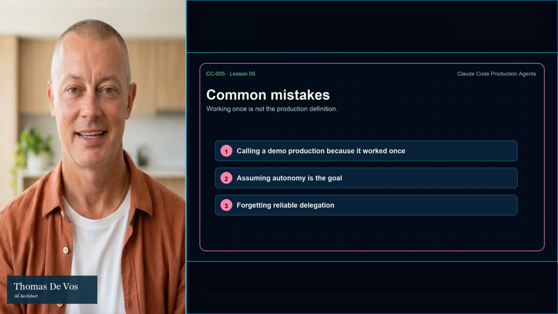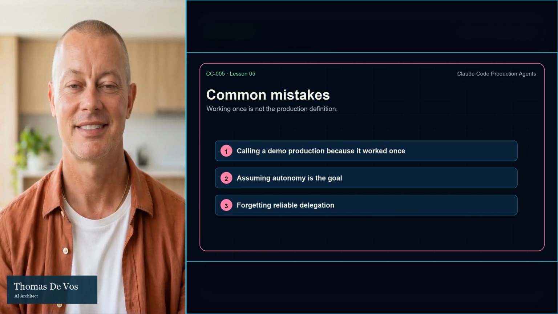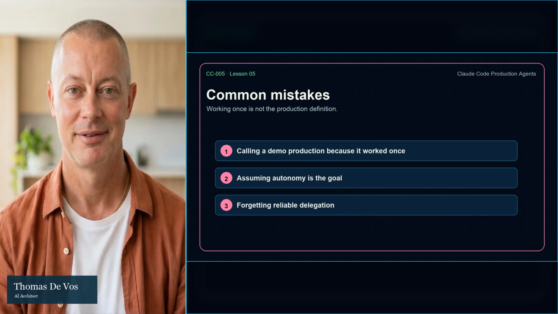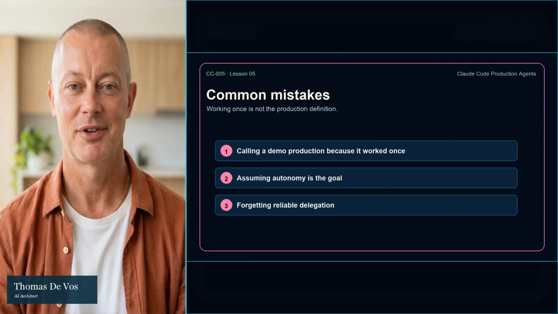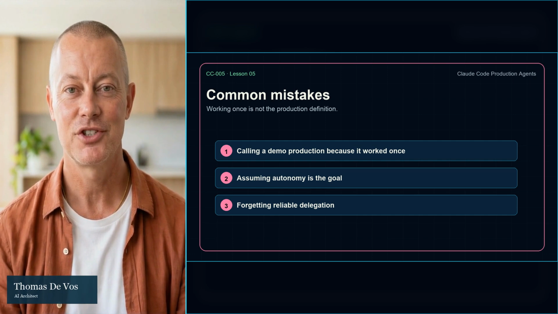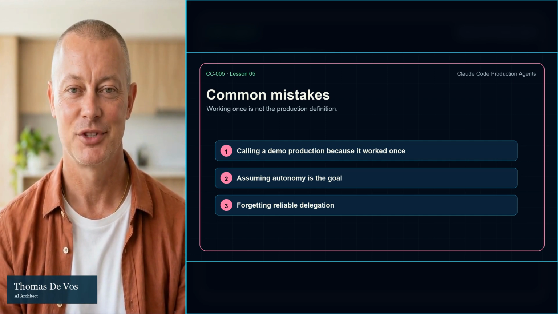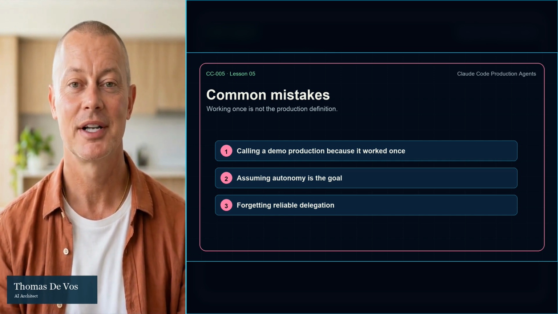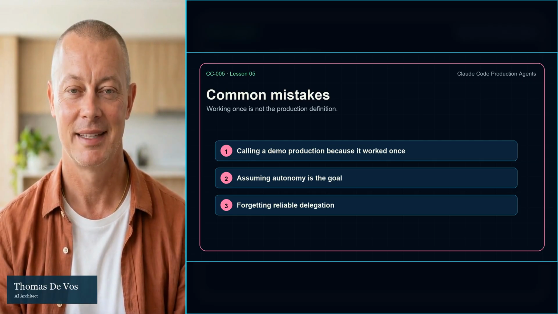The common mistake is calling a demo production because it worked once. The second mistake is assuming autonomy is the goal. Autonomy is not the goal. Reliable delegation is the goal. An agent can be useful while still being supervised. In many enterprise workflows, that is exactly the point.